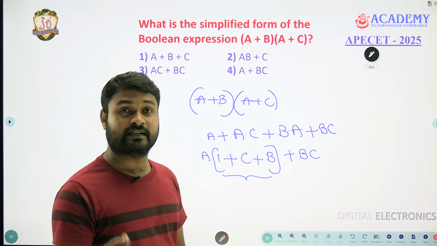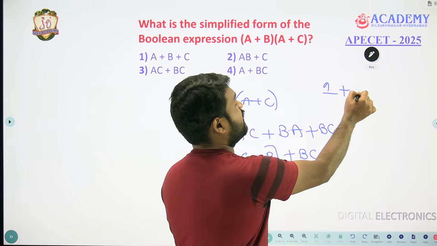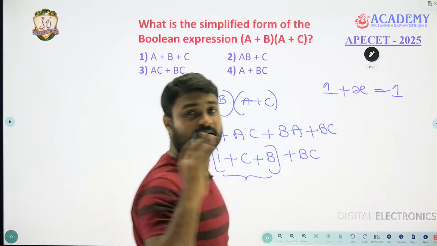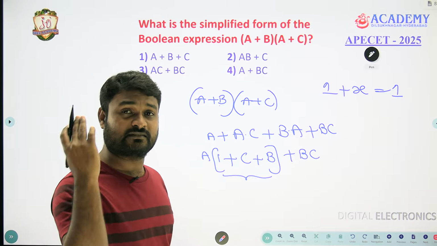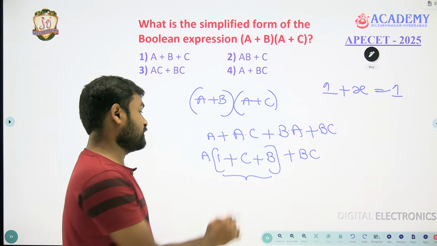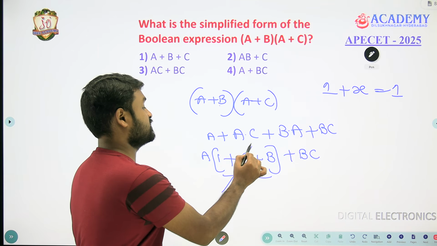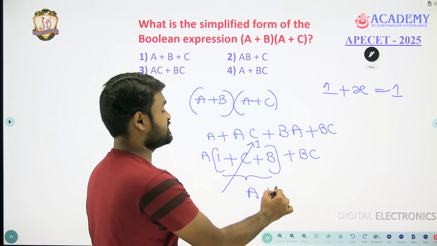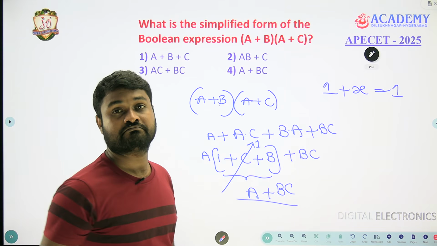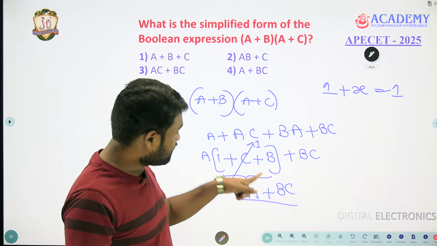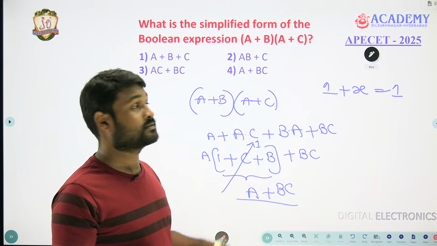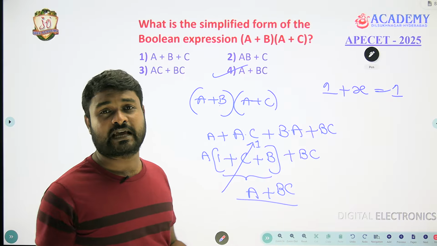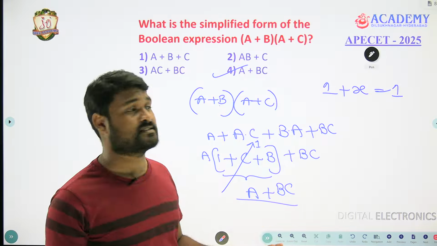1 plus anything is 1. We know that rule: 1 + x is always equal to 1. 1 plus x bar, 1 plus x, 1 plus 0, 1 plus 1, anything. So 1 plus anything is 1. So this is going to be 1. 1 multiplied by a is a, plus bc is still there: a + bc. That is a one-term answer for this 1 mark. In the examination hall, the fourth option is correct. You do not require much time at all. You can solve it within 30 seconds.